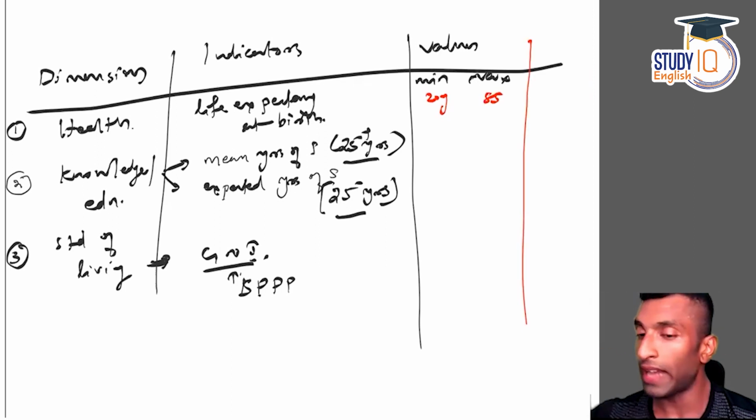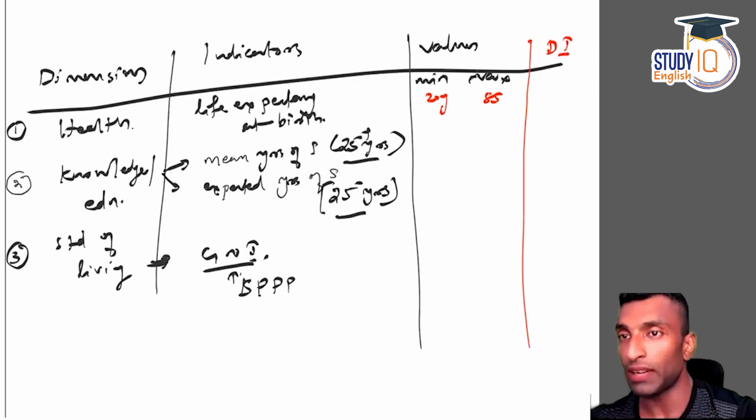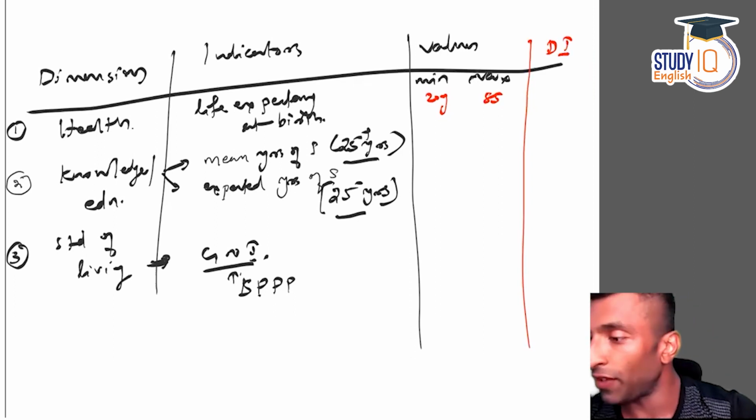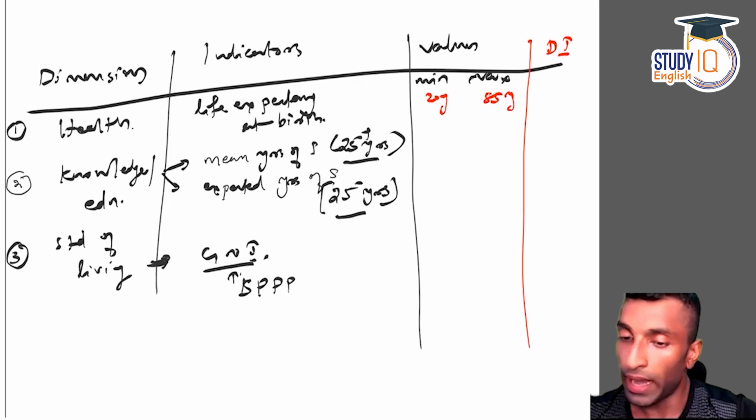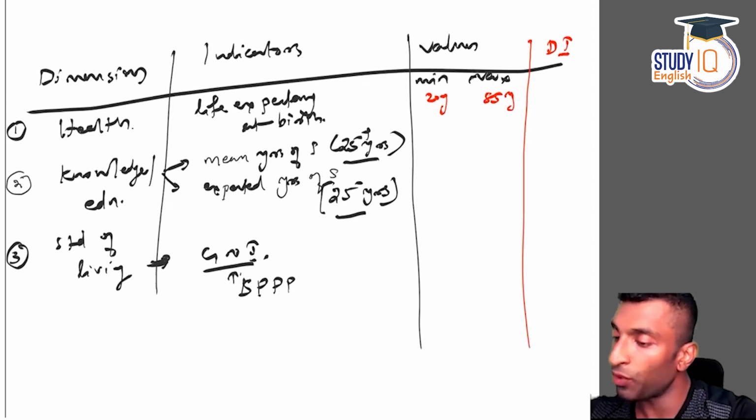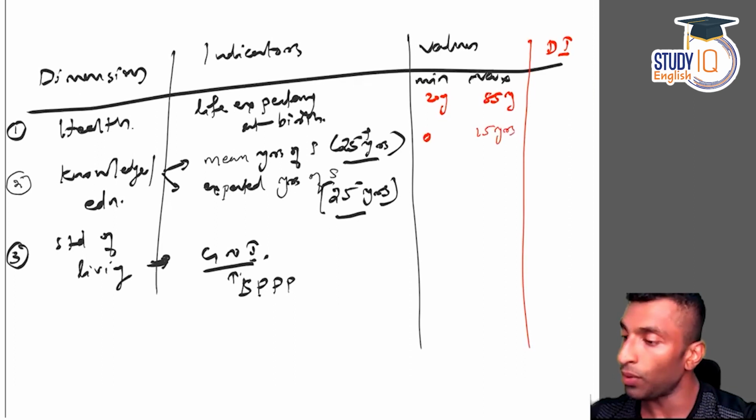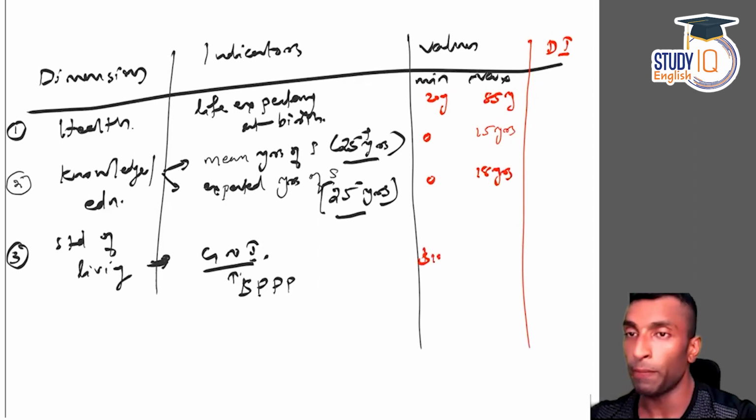Next one will be dimension index. So for that, we need that. So 20 and 85 years, minimum and maximum. And similarly, minimum and maximum for mean years of schooling is 0 and 15 years. And then 0 and 18 years for expected years. And here from $100 to around $75,000.